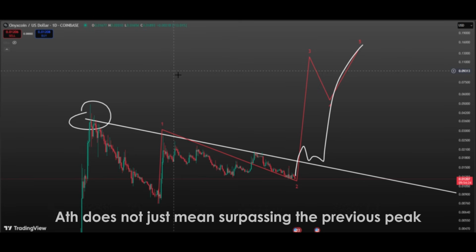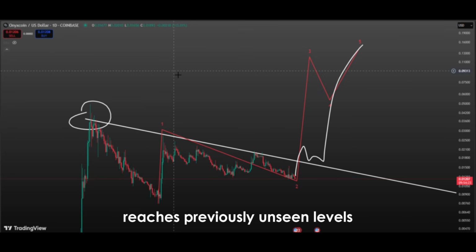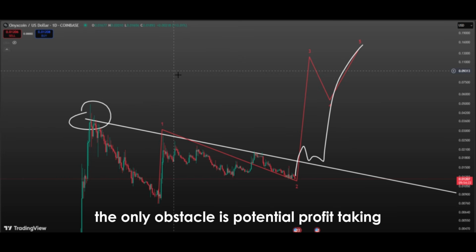Breaking the ATH does not just mean surpassing the previous peak, it also signifies entering a new price discovery phase. When the price reaches previously unseen levels, there is no resistance above it. The only obstacle is potential profit-taking by investors.